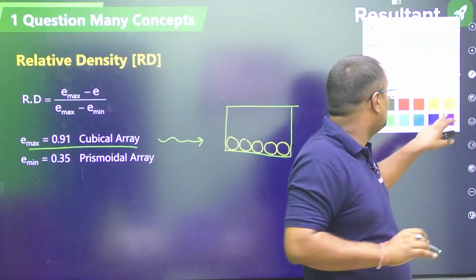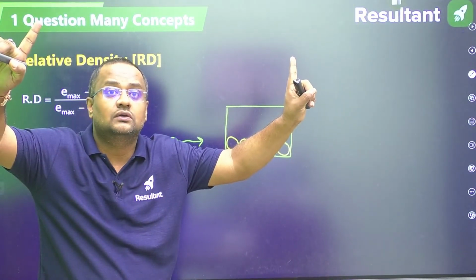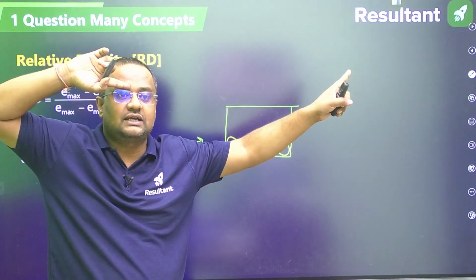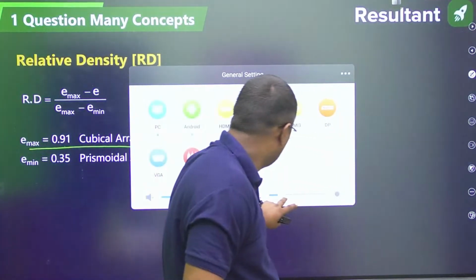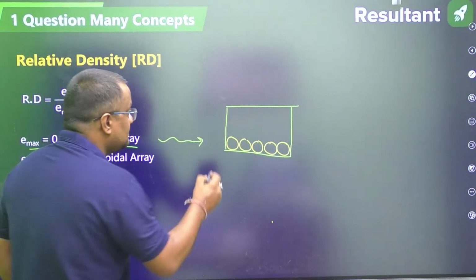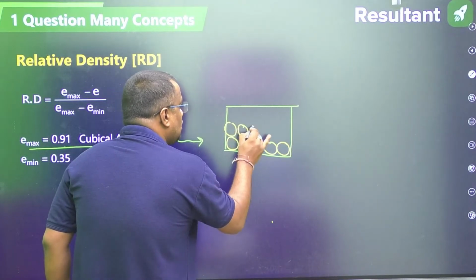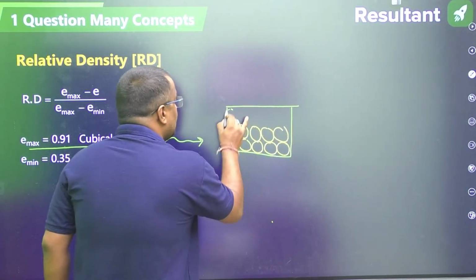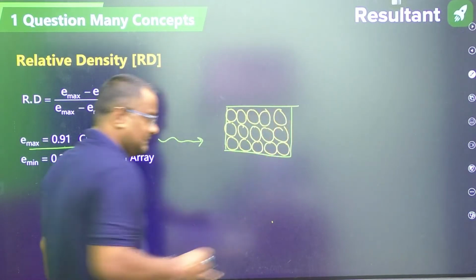Now if I want to have the maximum voids, then the next particle I will be putting exactly over it, exactly over it, in exact parallel lines.